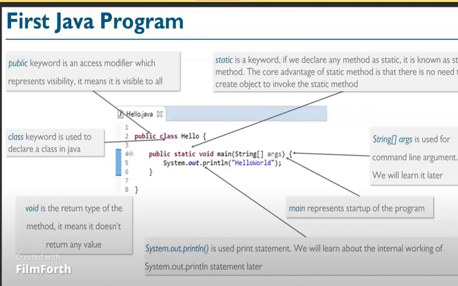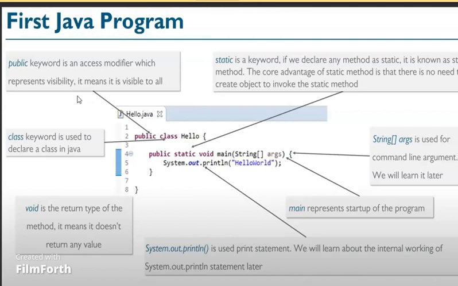First program of Java. public class Hello, public static void main(String[] args), System.out.println("Hello World"). Here we are clearly mentioning public. What is public? Public is a keyword, an access modifier which represents the visibility. It means visible to all. And class. What is class? A class is also a keyword, used to declare a class in Java.